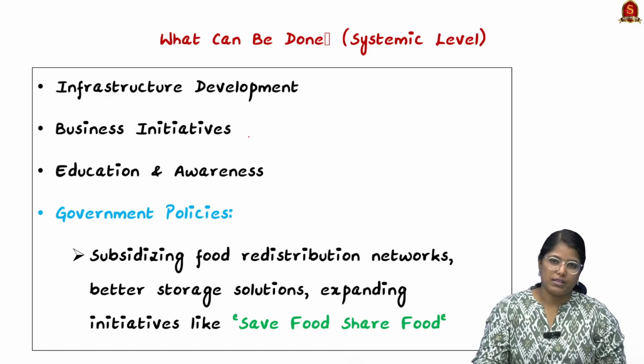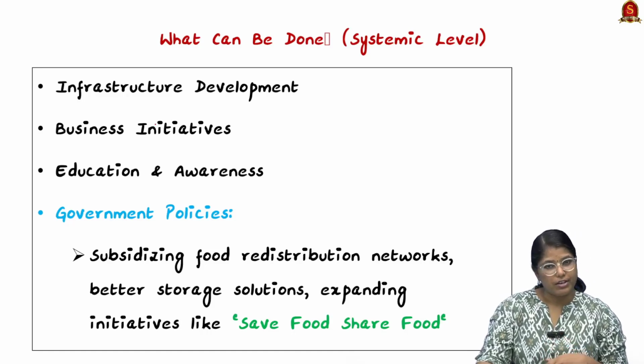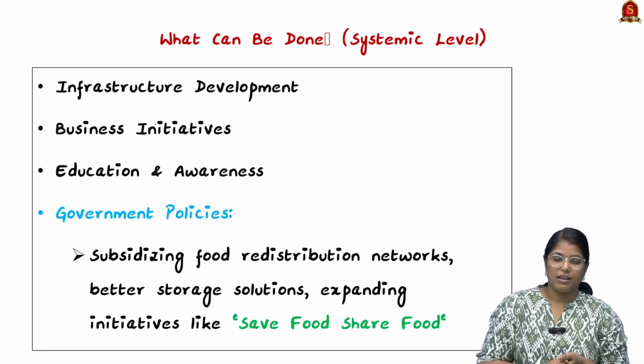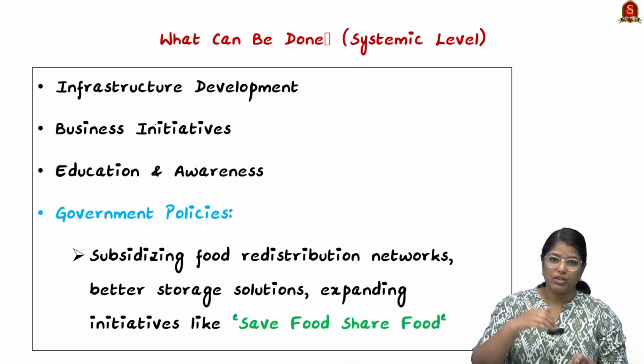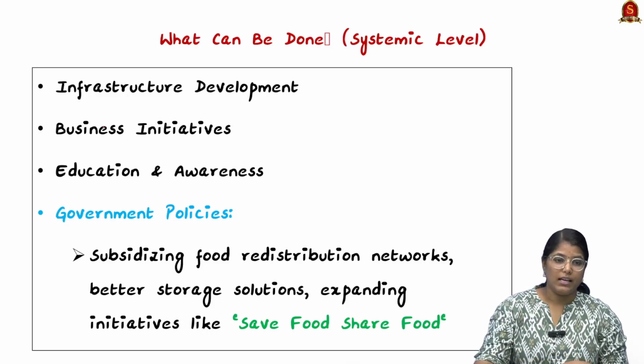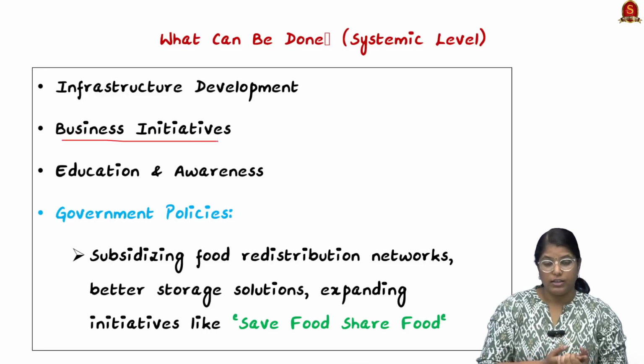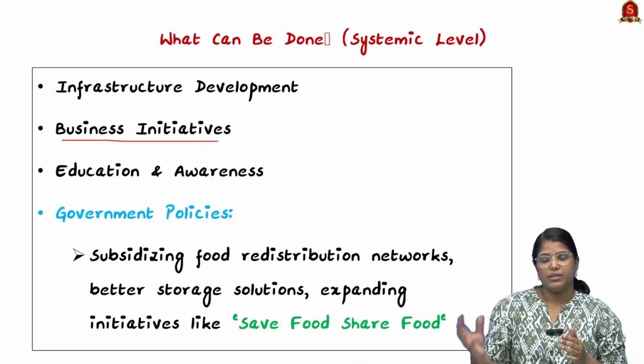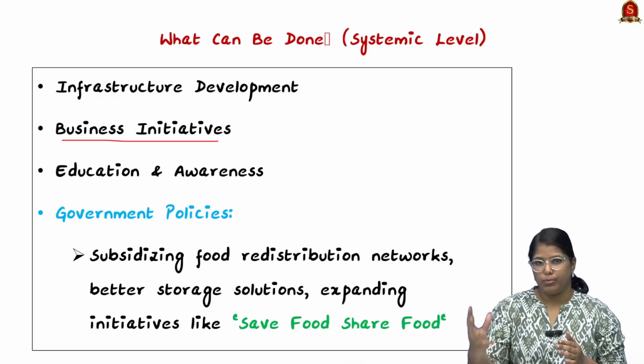So when we talk about the systemic level, we have to bring in a lot of infrastructure development. This infrastructure development will reduce the pressure that is put on the environment. And secondly, we have to bring in a lot of business initiatives. There are a lot of businesses that work based on the food waste itself.